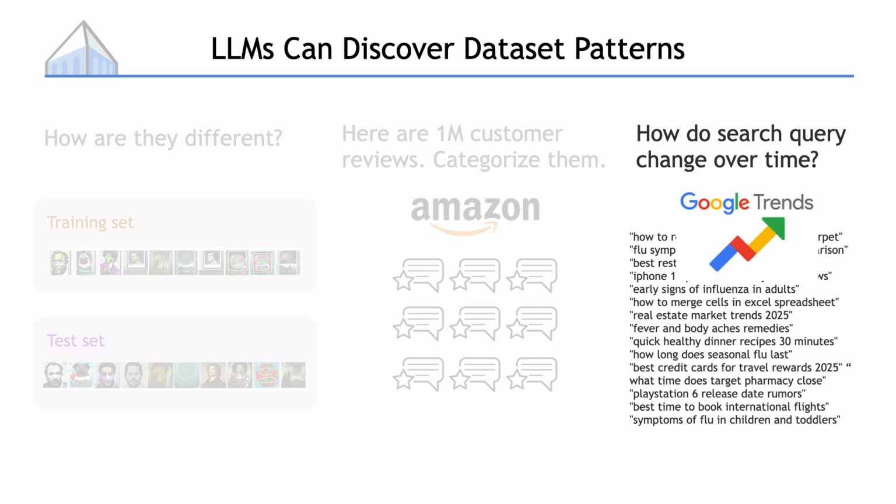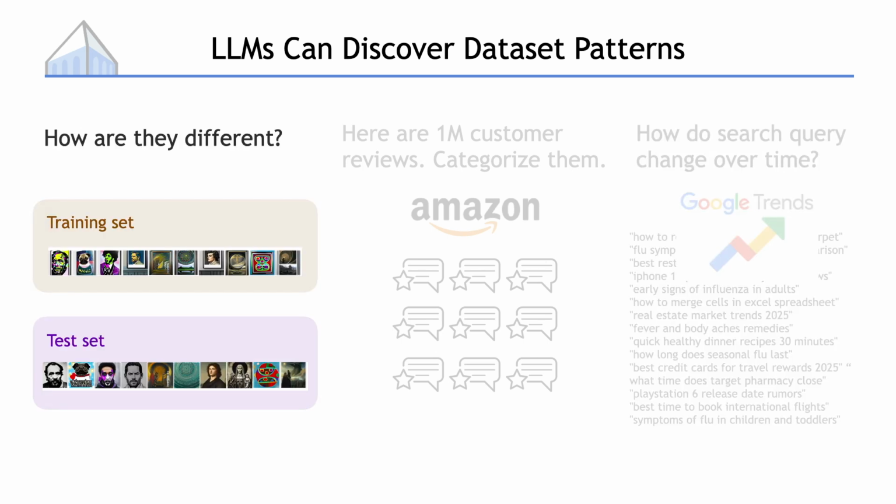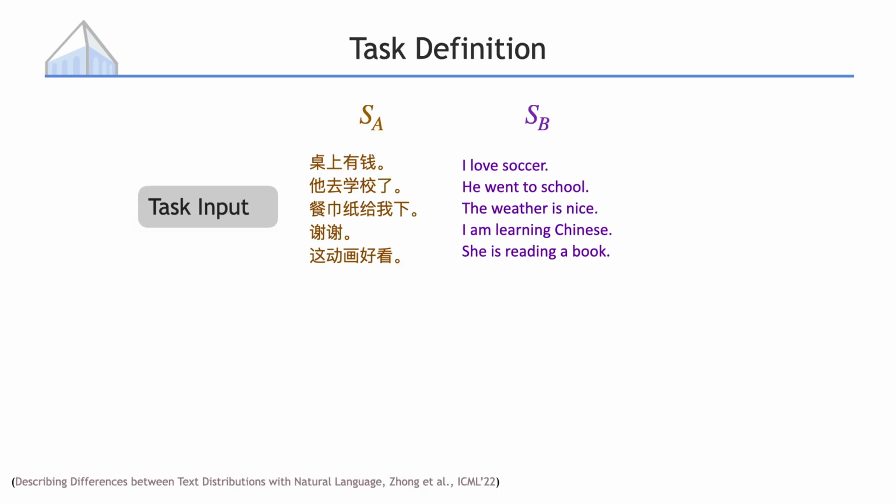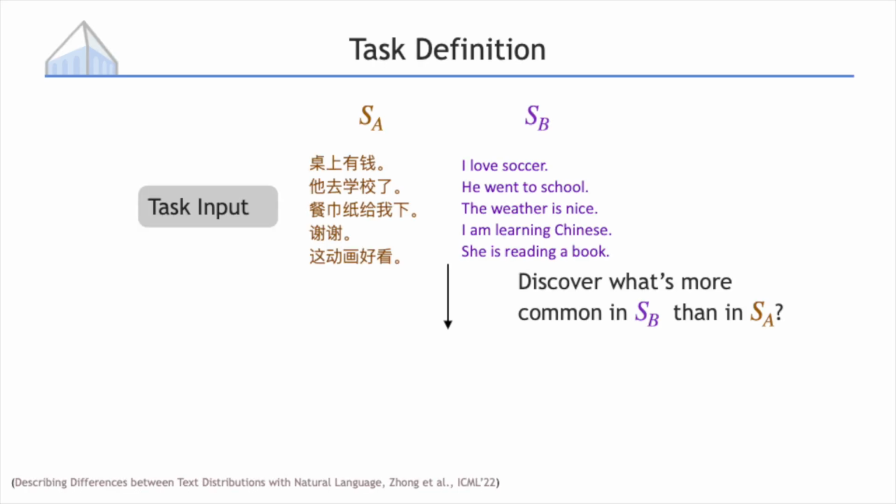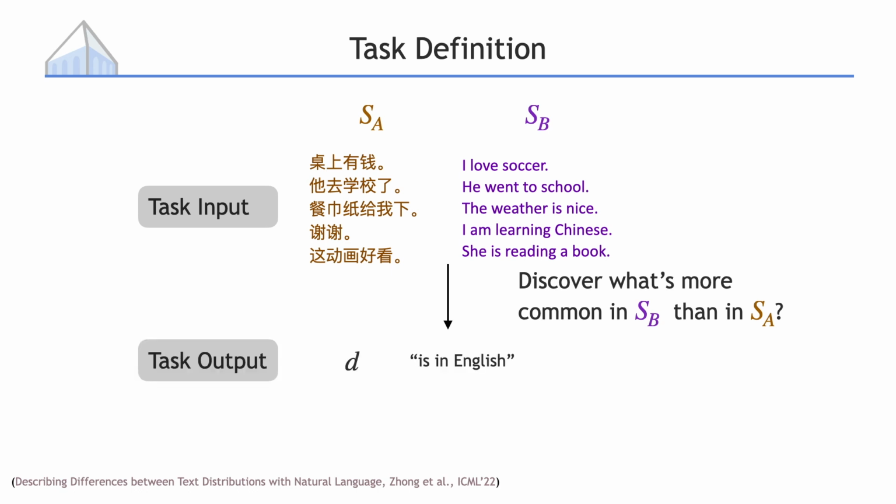For time's sake, I will focus mostly on the first example, discovering dataset differences, but our research applies to clustering and time series as well. I will introduce a new task, discovering dataset differences. We are given 2 sets of text, let's call them SA and SB. Our job is to figure out what's different, what's more common in SB than in SA. In this simple example, the output might be: SB contains more sentences that are in English.